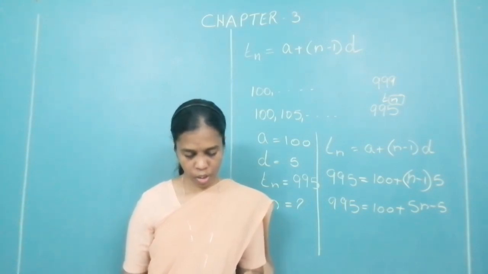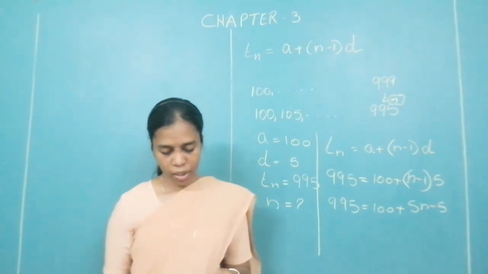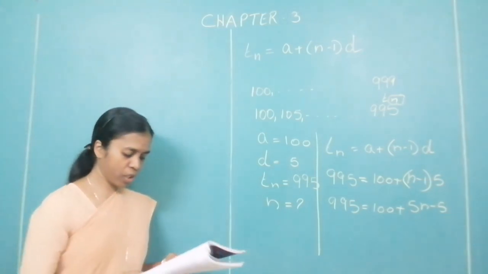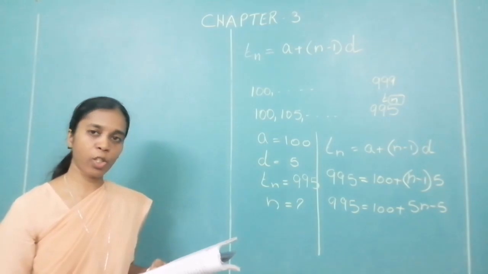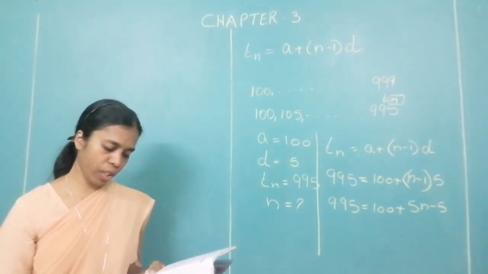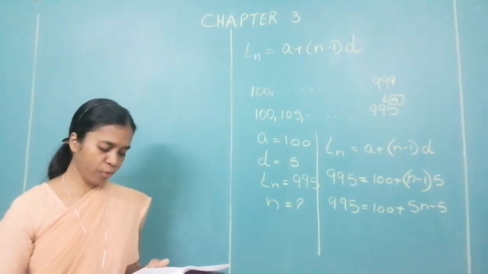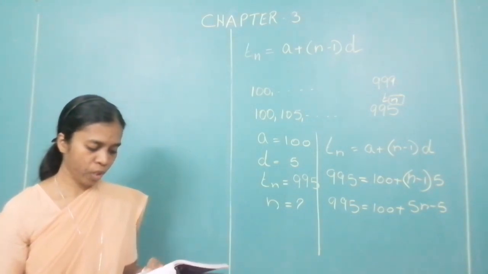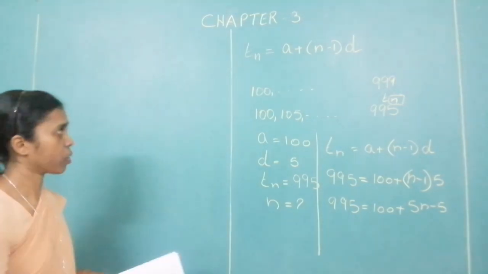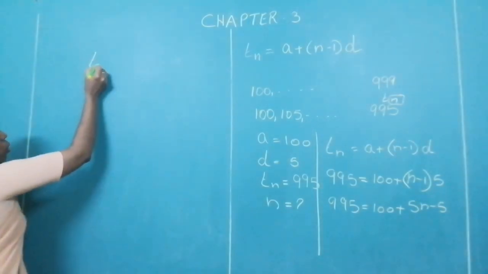Next question. The 11th term and the 21st term of an AP are 16 and 29 respectively. Then find the 41st term of that AP. They are given 11th term. They are not given an AP, but they are told 11th term.